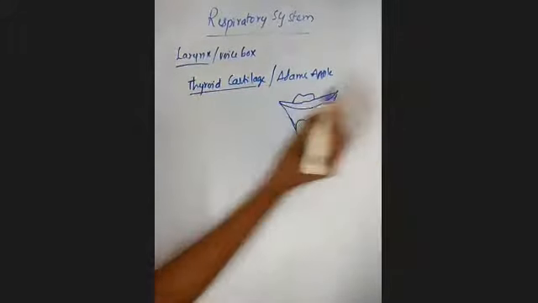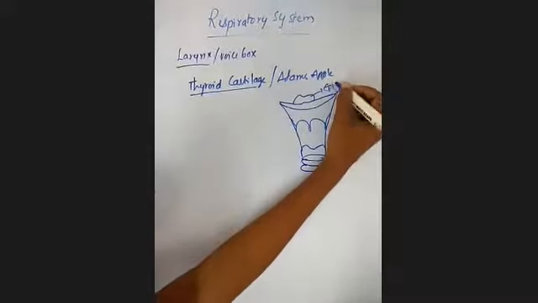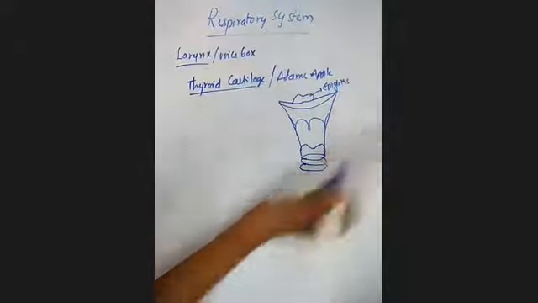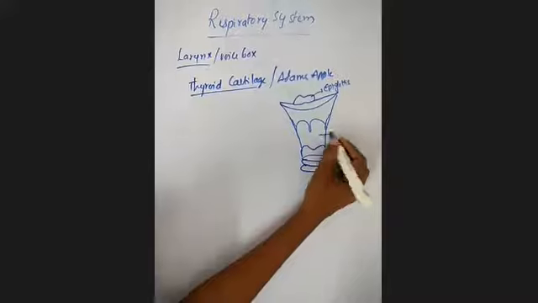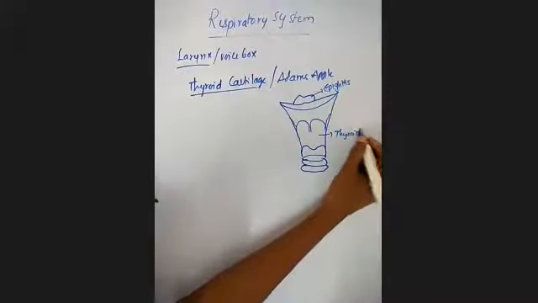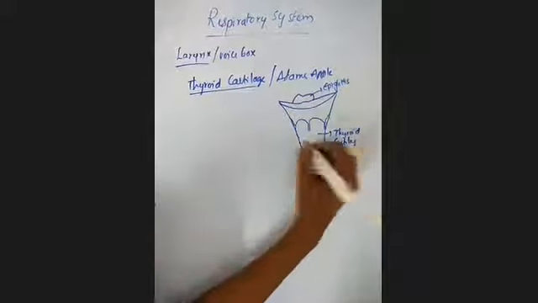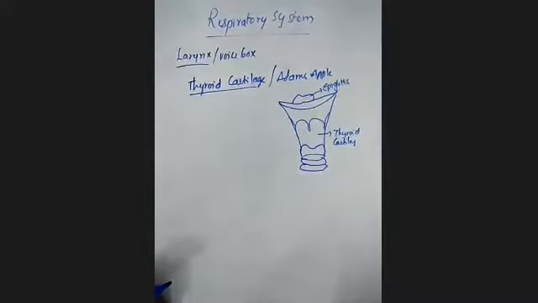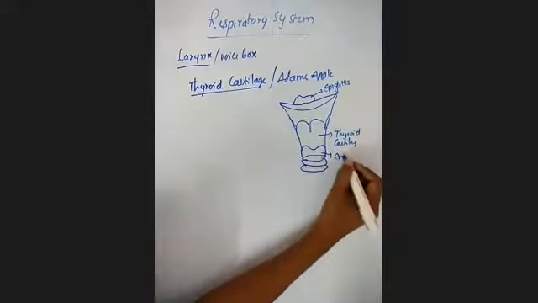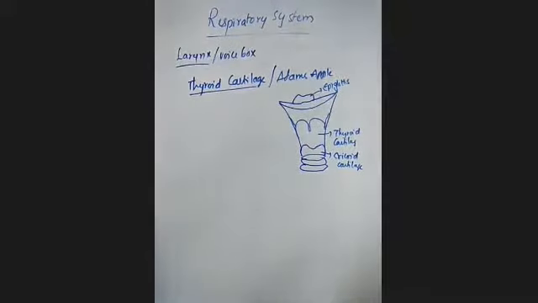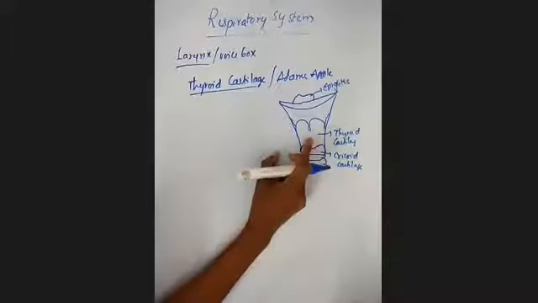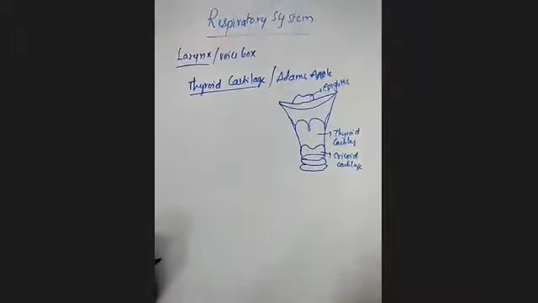And this part, you will call it the epiglottis. Next, this one is the thyroid cartilage, in the shape of an apple, and this one you will call the cricoid cartilage. Clear? See the three different parts: the thyroid cartilage, next the epiglottis, and the third one the cricoid cartilage. This is what we are going to discuss now, the thyroid cartilage.